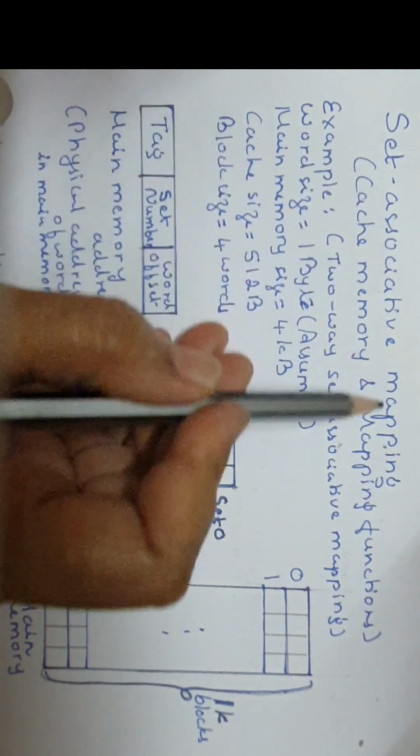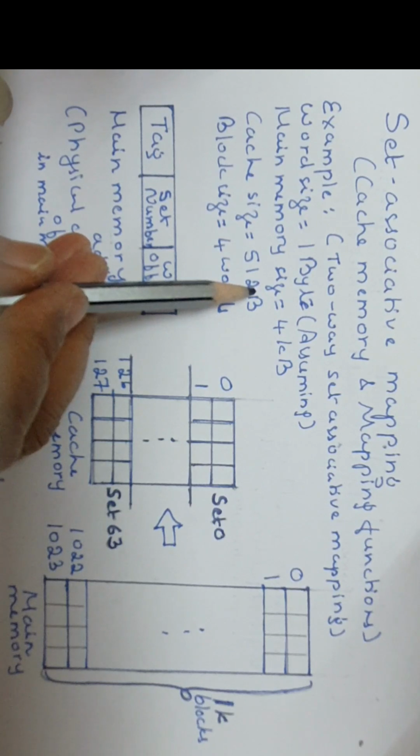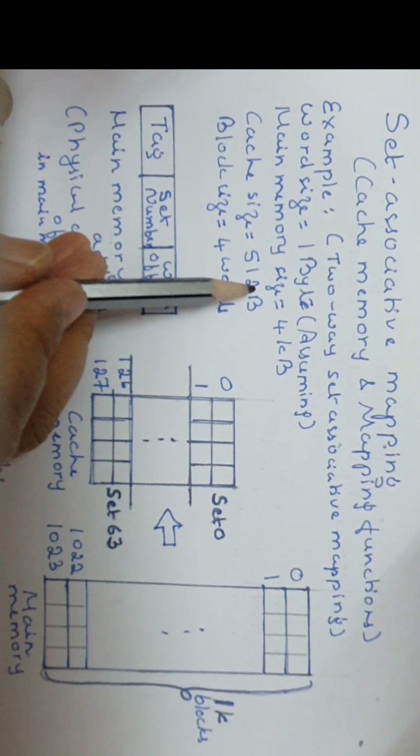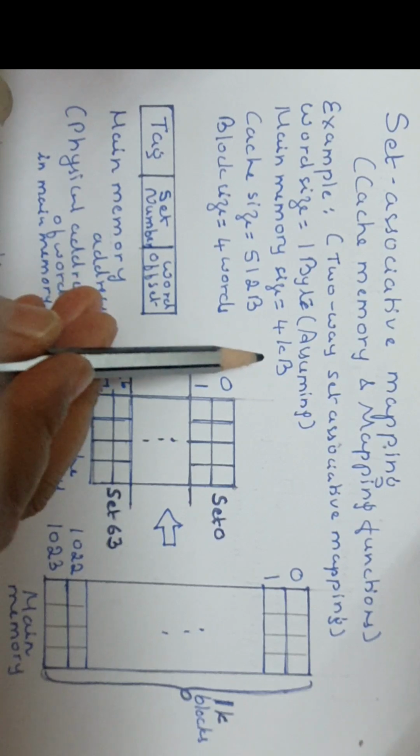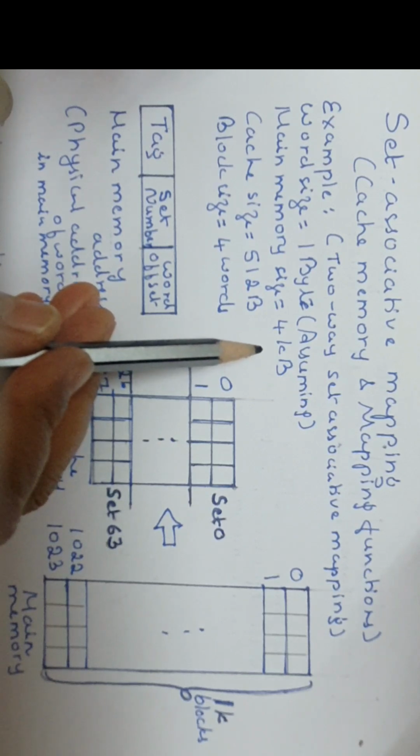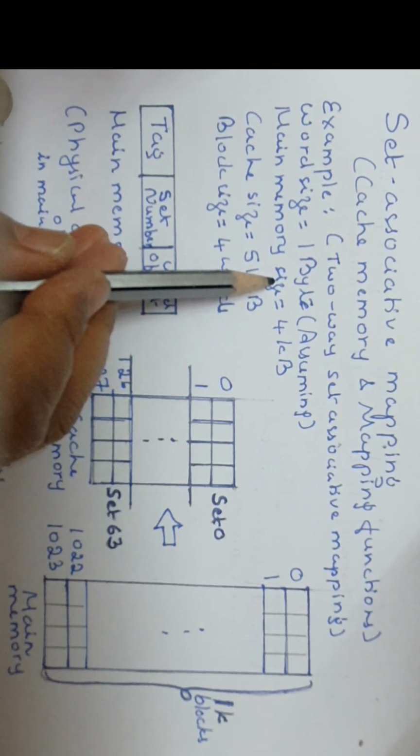In set associative mapping, again we have different kinds. One is fully associative mapping, another one is two-way set associative mapping or four-way set associative mapping, depending on how many blocks are in each set in the cache. So it is also called L-way set associative mapping.